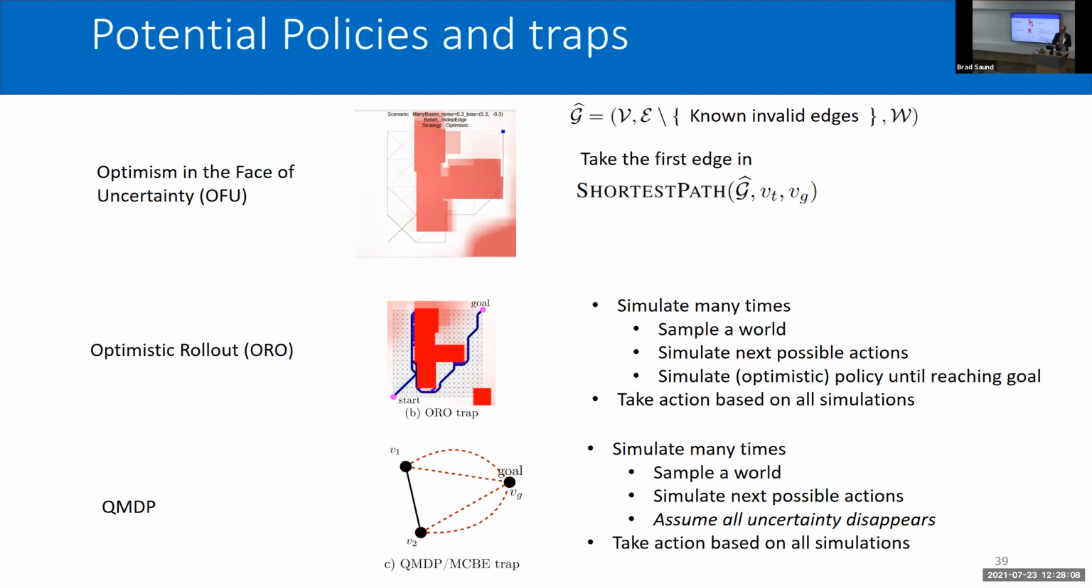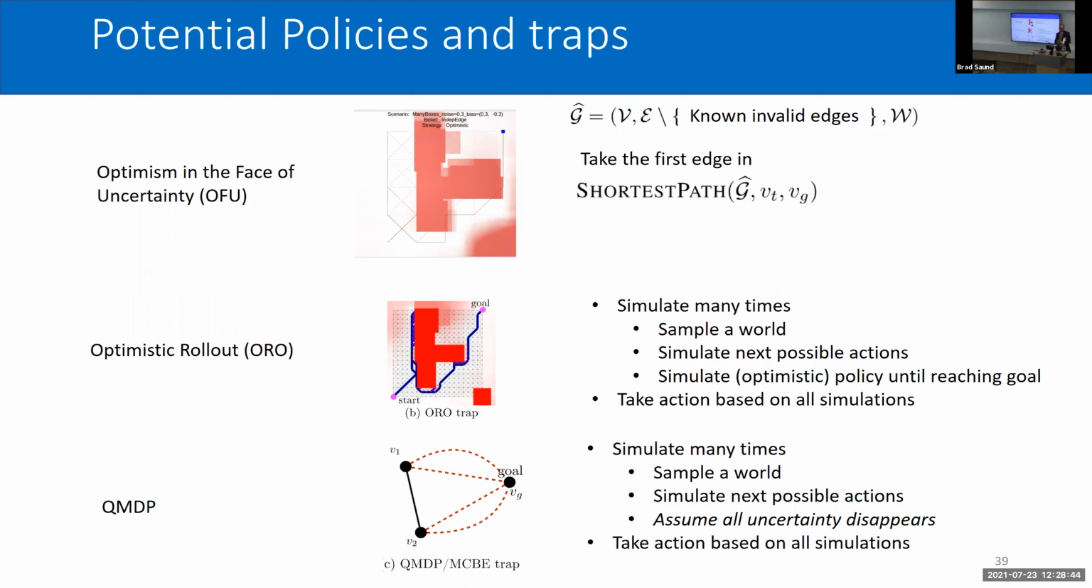Finally, we might consider QMDP, which at a high level says: let's sample a world and look at next possible actions, but let's make the assumption that the uncertainty disappears after our next action. This makes the planning efficient because it's much easier to plan in a concrete world than a belief over worlds. But again, we have these traps where the robot can end up stuck going back and forth. In this case, the robot could go back and forth between V1 and V2 because it's unsure which path can get us to the goal, and it's relying on that uncertainty disappearing.